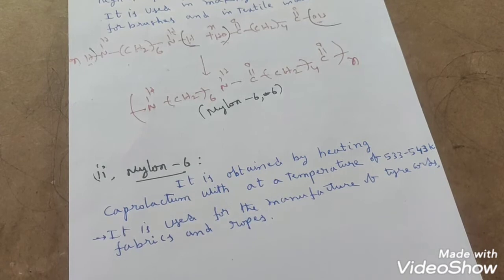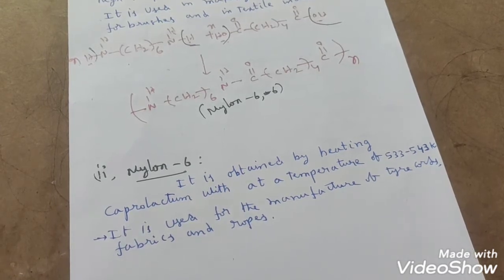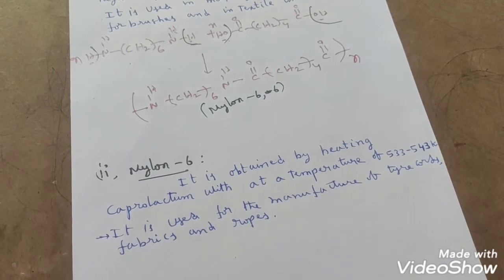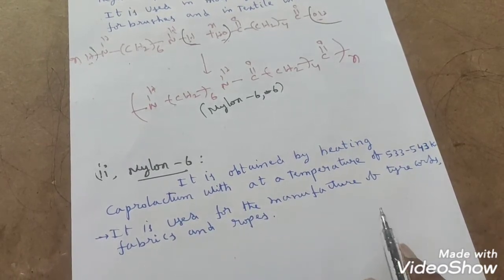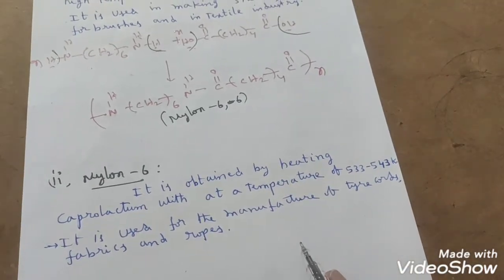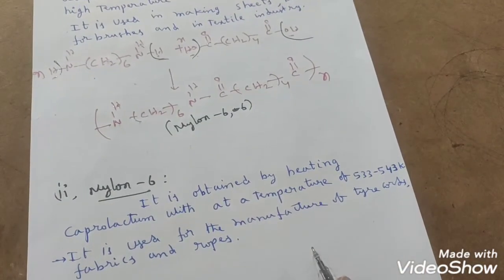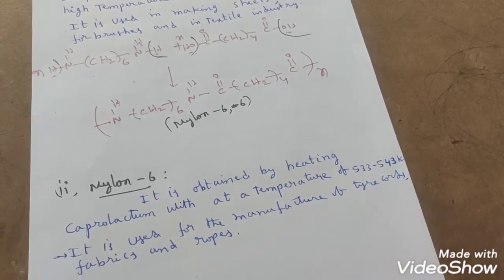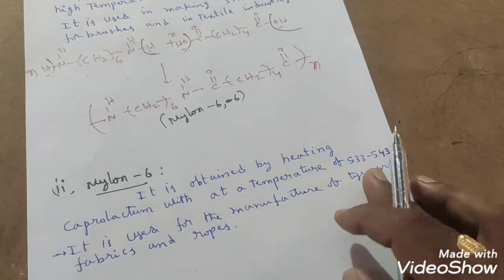Nylon 6. How do we prepare nylon 6? Why do we call this nylon 6 only? That we will see now here. It is obtained by heating caprolactam at a temperature of 533 Kelvin to 543 Kelvin. The temperature we have to maintain. First of all, what is this caprolactam? We will see that.